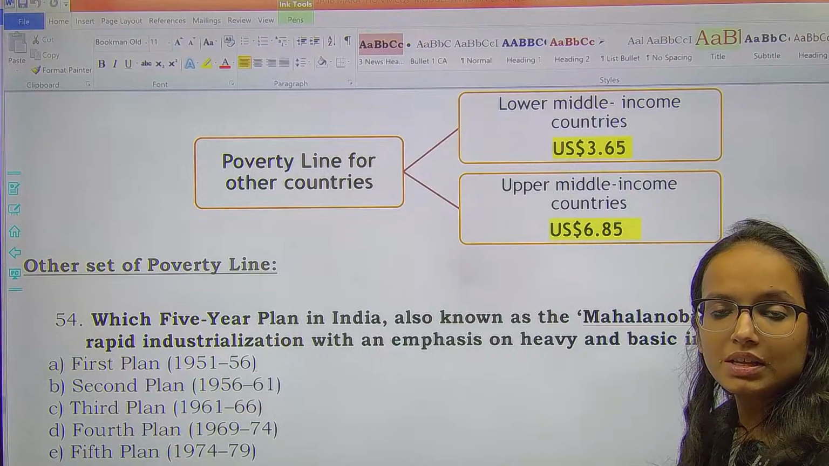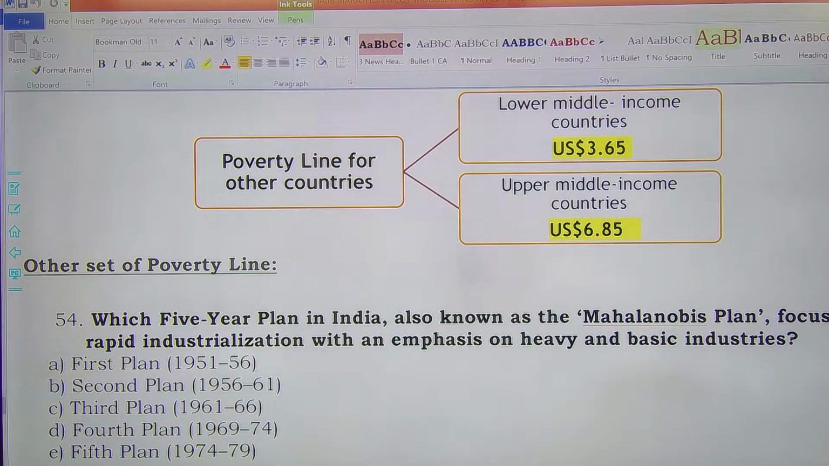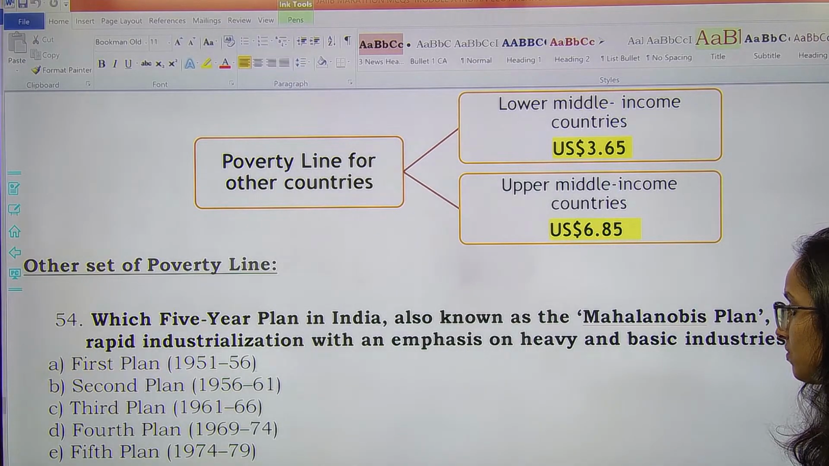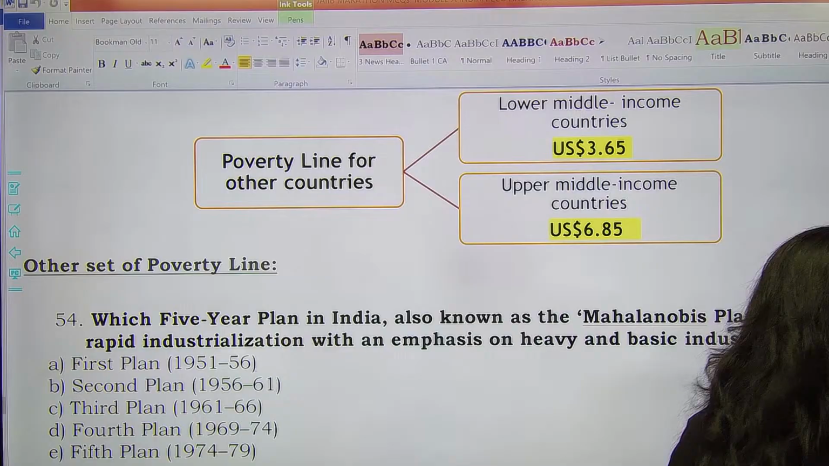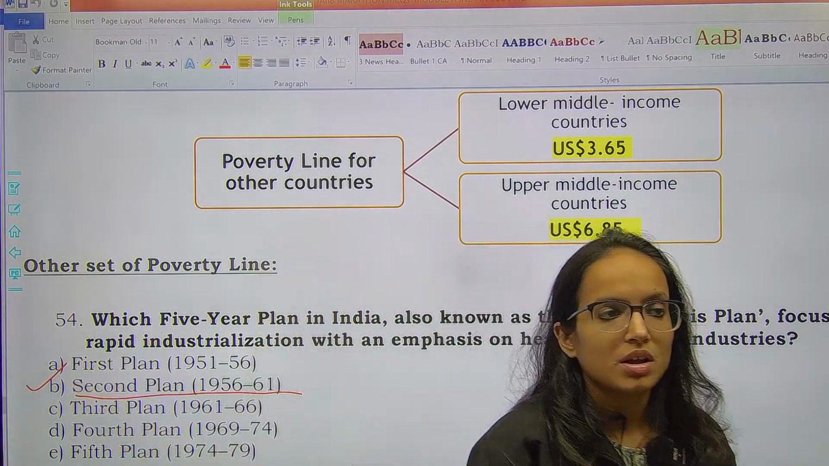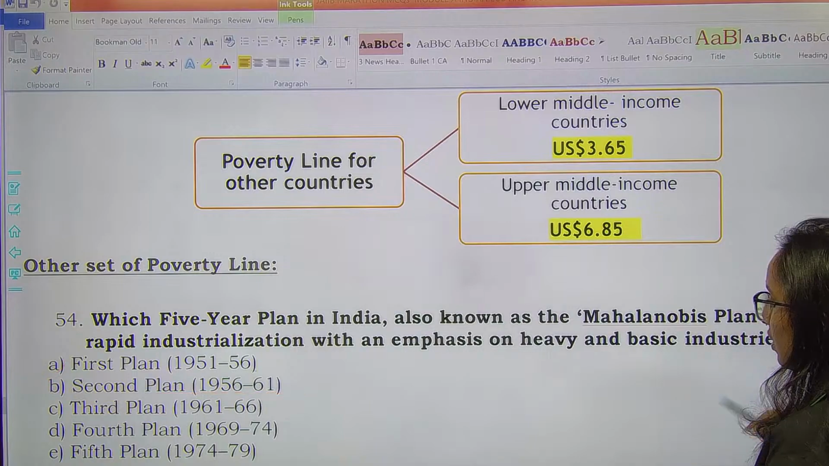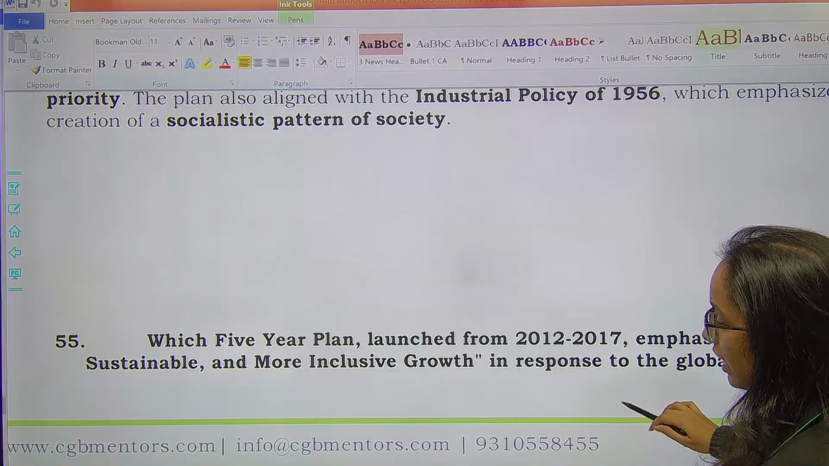Now covering 5-year plans and NITI Aayog in the questions. Which 5-year plan in India, also known as Mahalanobis plan, focused on rapid industrialization with an emphasis on heavy and basic industries? Which plan focused on heavy and basic industries? It is also known as the Mahalanobis plan. So here, remember, it was the second 5-year plan, 56 to 61. Option B is the right answer. It was the second 5-year plan, Mahalanobis plan. And first was, you all know, Harrod-Domar model.